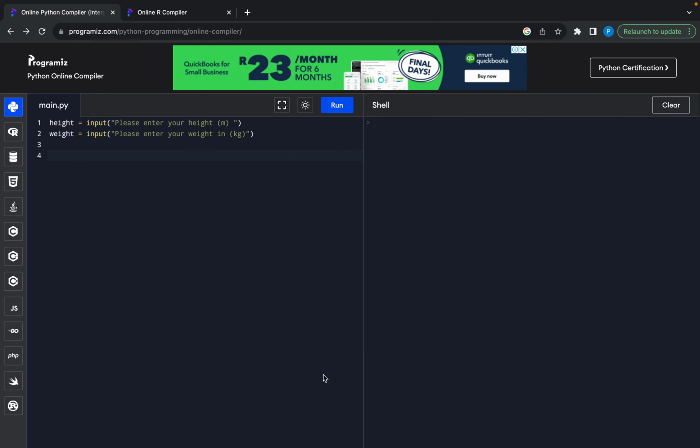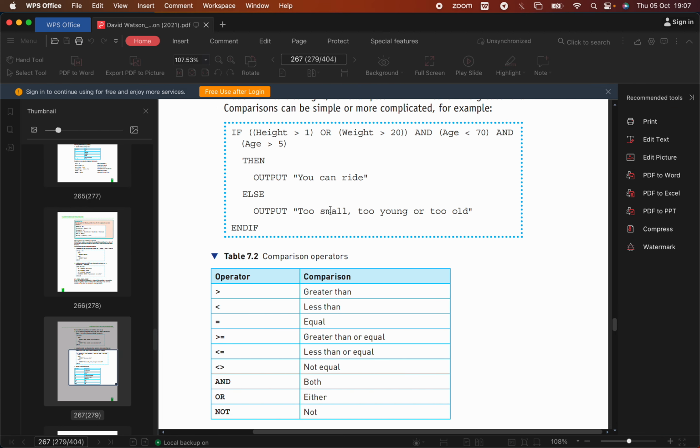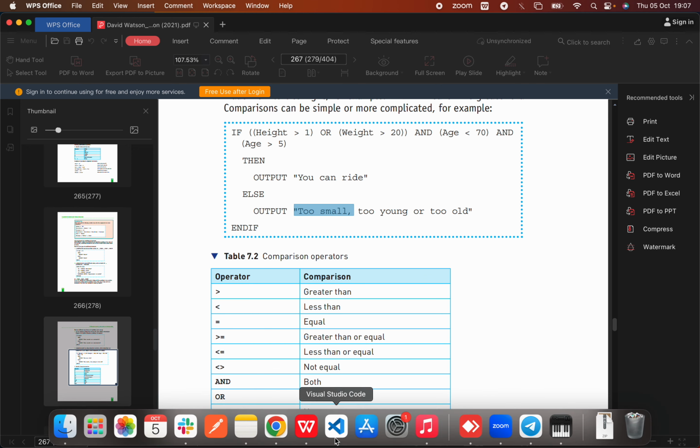So now let's go back and have a look at what we were supposed to do first. The first thing is to check that you've got to be taller than a meter or heavier than 20 kgs. So we're checking if you're big enough. If either one of those, because this is not about age, right? The age we'll deal with just now. This too young, too old thing, that's just to do with age. So we're dealing with this size issue. And either your height or your weight has to be outside of a specific range. And so we're checking that, the too small. So we're checking if you're big enough.